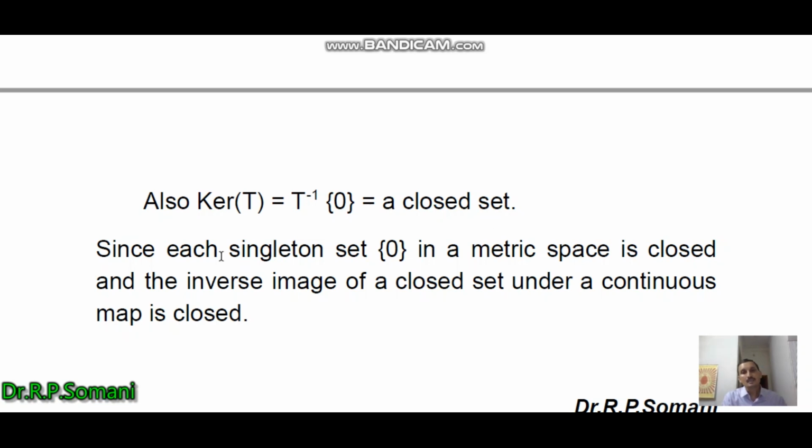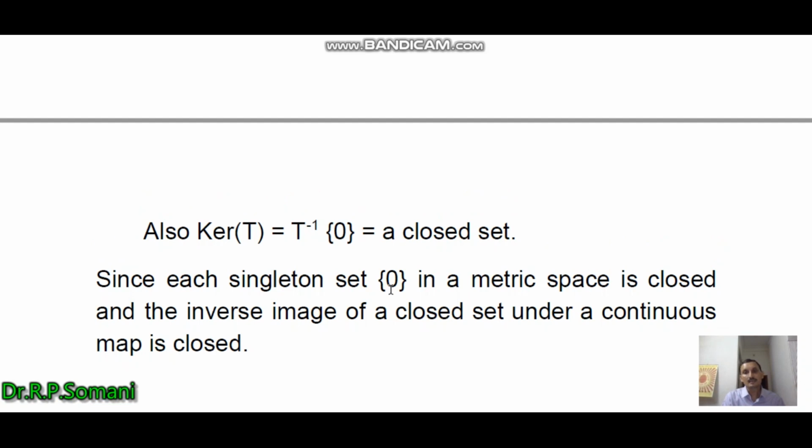Since each singleton set 0 in a metric space is closed, and the inverse image of a closed set under a continuous mapping is closed. So here we can write kernel T as T inverse of 0, because this set contains all the elements which are pre-images of 0, and as every singleton set is closed, and if T is continuous, then T inverse of 0, the inverse image of a closed set under a continuous map, is closed.